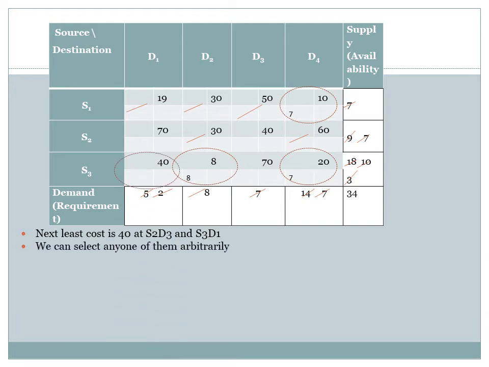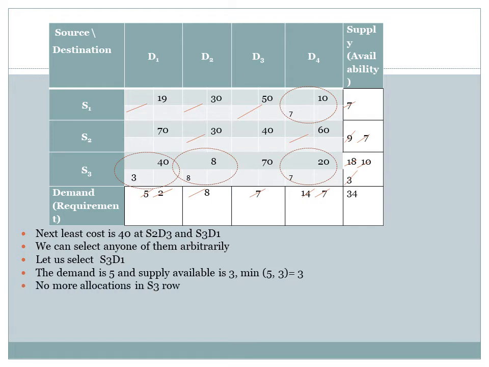We can select to go for S3D1 to start with. Allocate maximum possible, that is minimum of 5 and 3, that is 3 units, reducing the demand of this destination to 2 units and the supply to 0 units.